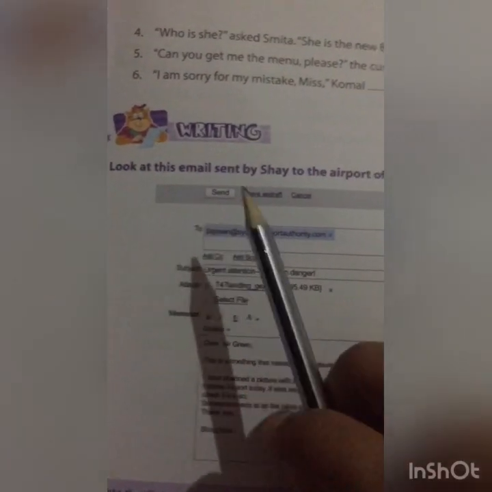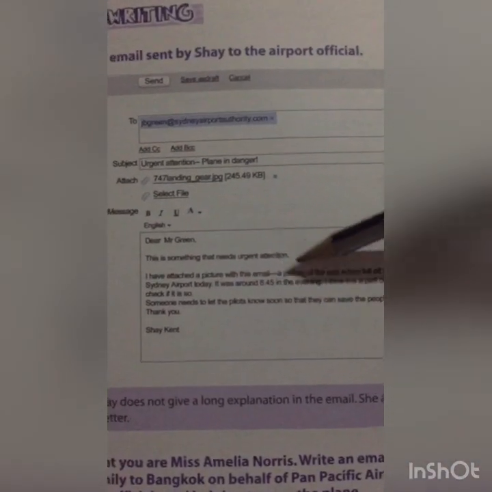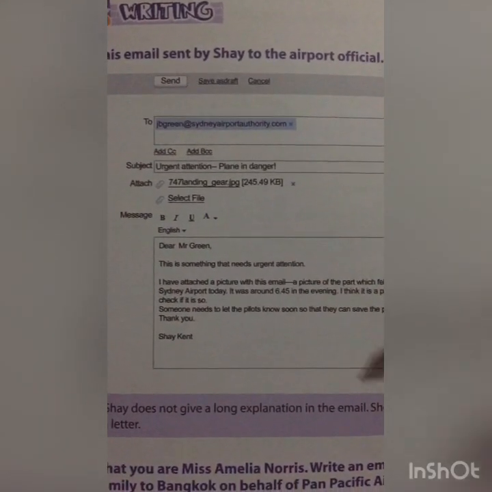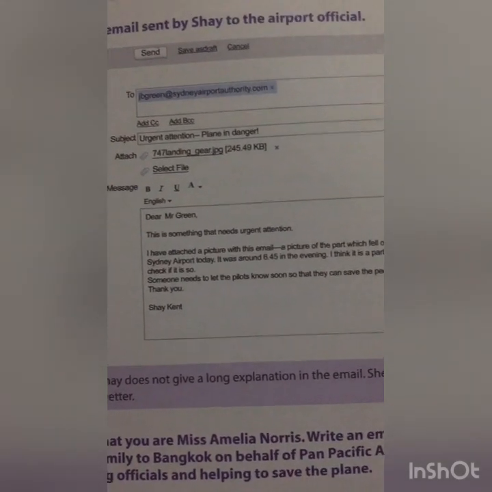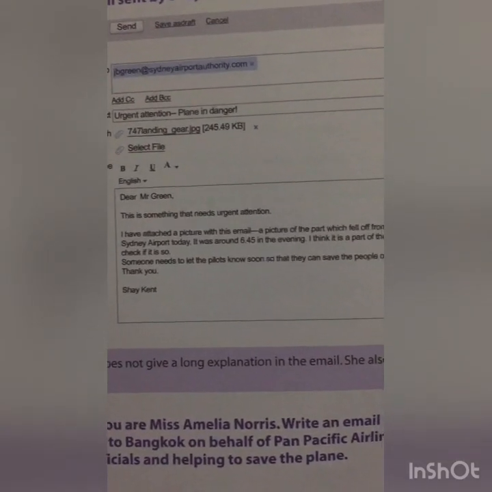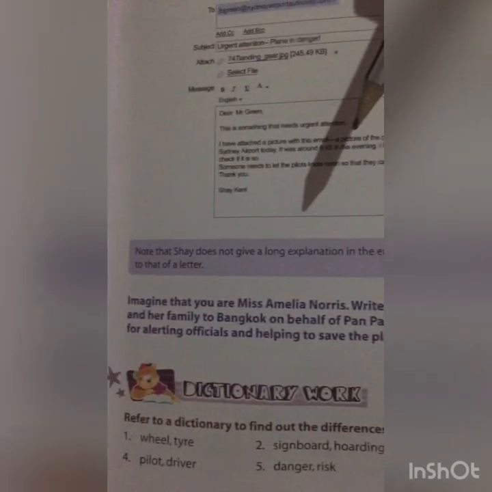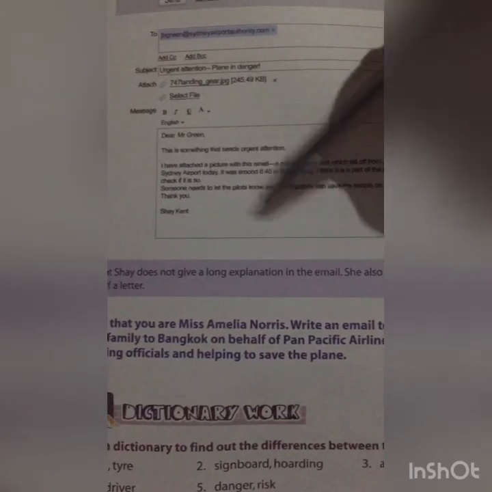Writing. Look at this email sent by Shai to the airport official. Here is a mail Shai has sent to the airport official regarding the photo she has sent to the senior official. Okay, now note that Shai does not give a long explanation in the email. She also follows a format similar to that of a letter. Here, Shai didn't explain everything in this email.